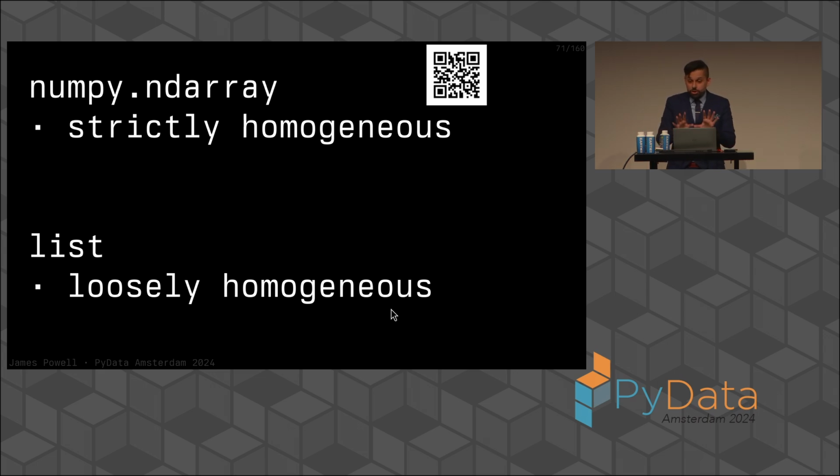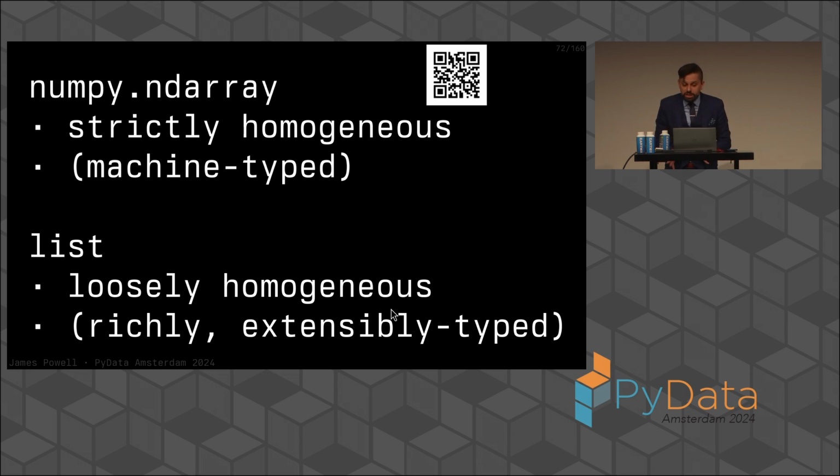Setting that aside, we can see some parallels between the NumPy ND array and the list, where the NumPy ND array is strictly homogeneous. In fact, it's not only strictly homogeneous, it's almost always machine typed. And the Python list is loosely homogeneous, and it's richly, extensively typed with arbitrary behaviors that you can implement by extending the Python data model.